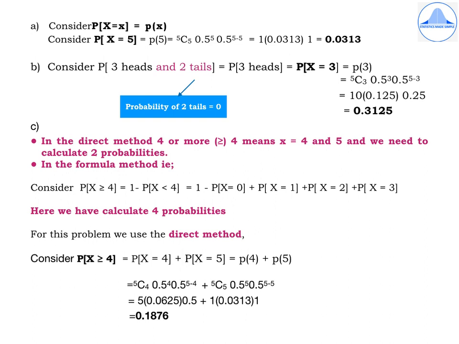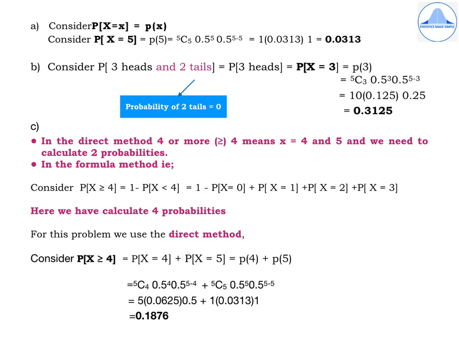Now observe the screen very carefully. Since we have defined capital X in terms of number of heads, the probability of 2 tails will be equal to 0. We can't find the probability of 2 tails and it will be equal to 0 since our X is defined in terms of heads and not in terms of tails. So probability of 3 heads and 2 tails will be equal to only probability of 3 heads. In other words, it is equal to probability of capital X equal to 3, which is P of 3.